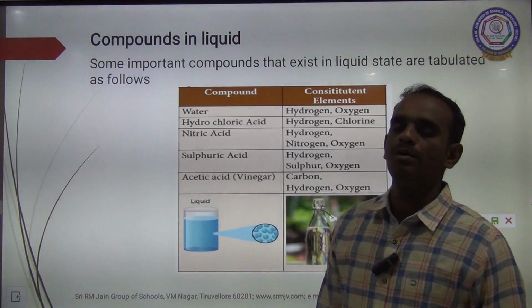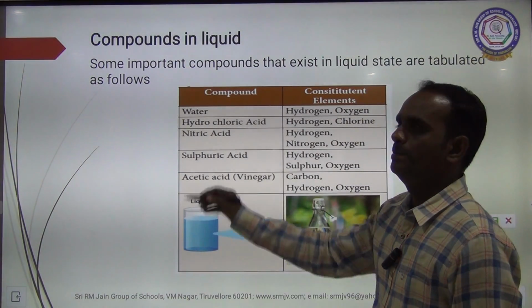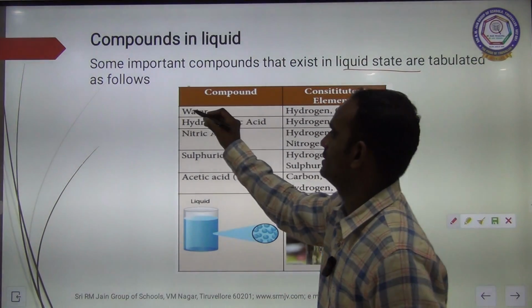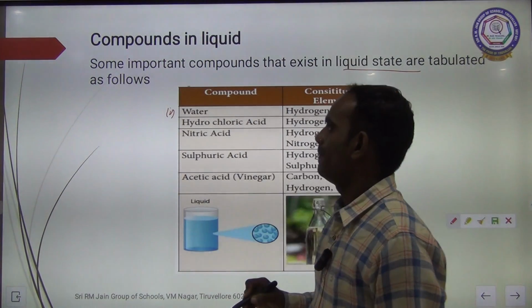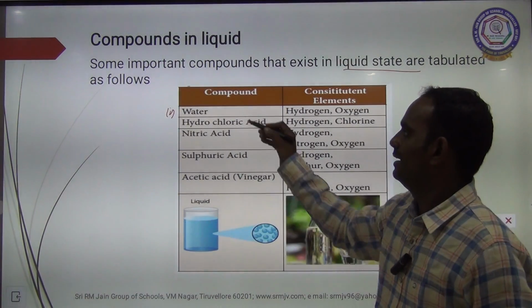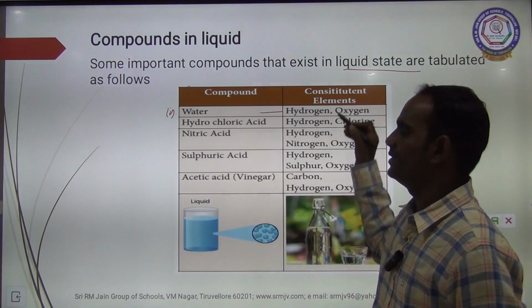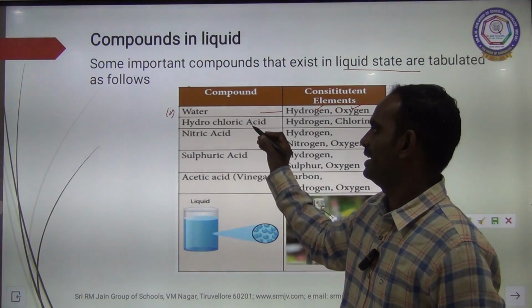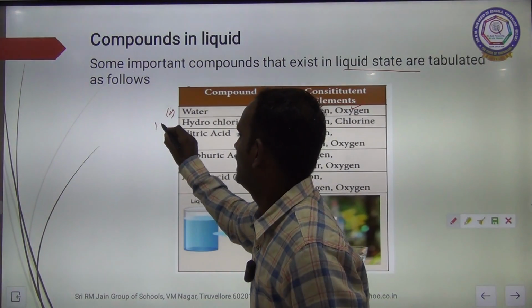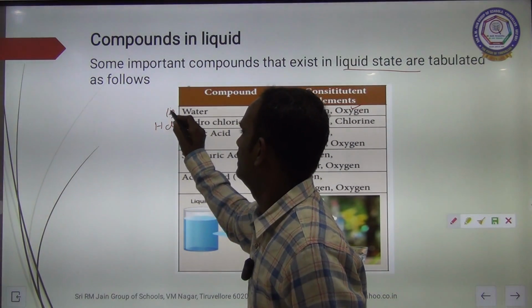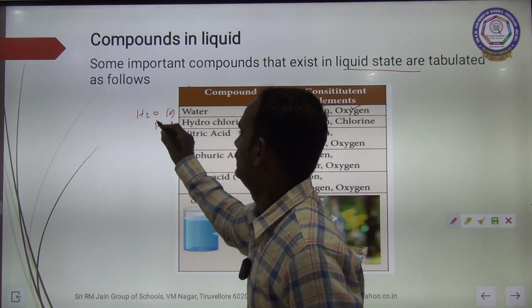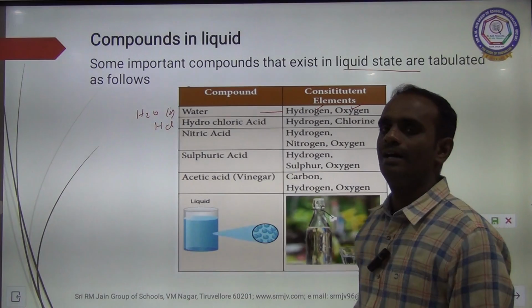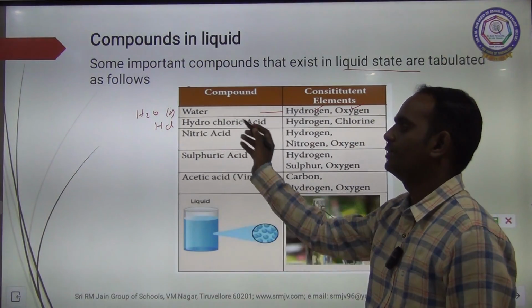The next one is compounds in liquid states. Some important compounds that exist in liquid states. The first one is water. We are all familiar. In that water, what are all the constituent elements? Hydrogen and oxygen. Very good. Second one is hydrochloric acid, HCl. This is H2O and this is HCl, hydrochloric acid. So hydrogen and chlorine are the 2 elements present in hydrochloric acid.